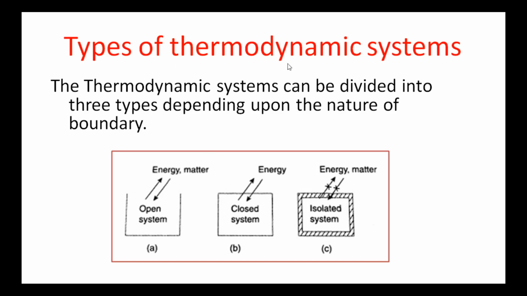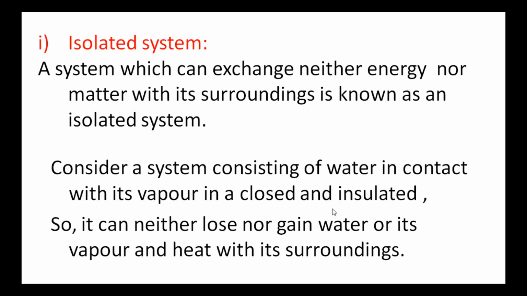There may be three types of thermodynamic systems. They are isolated or insulated system, closed system and open system. In an open system, both energy and matter can exchange between system and surroundings. Next, in the closed system, only energy can exchange between system and surroundings but not matter. In an isolated system, neither matter nor energy can exchange between system and surroundings.